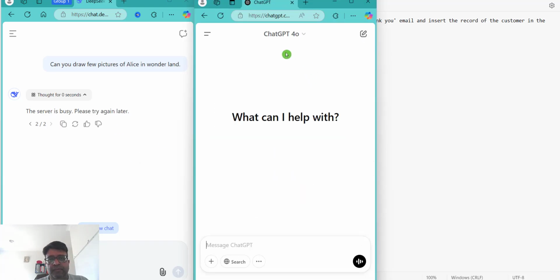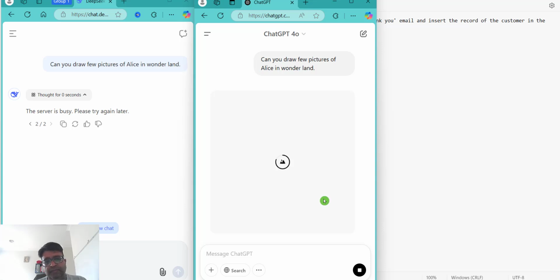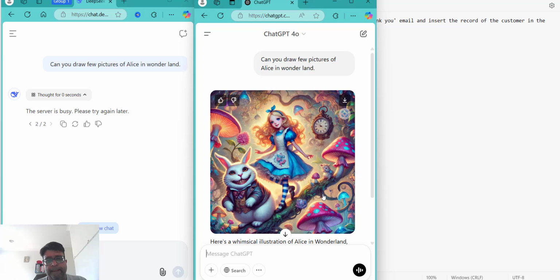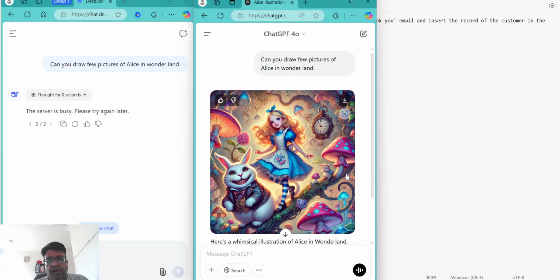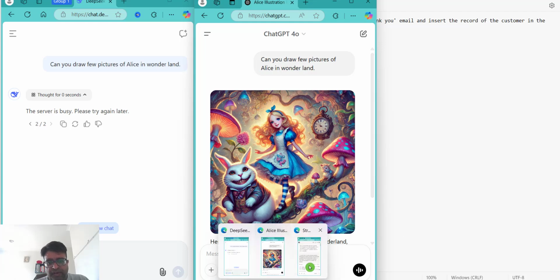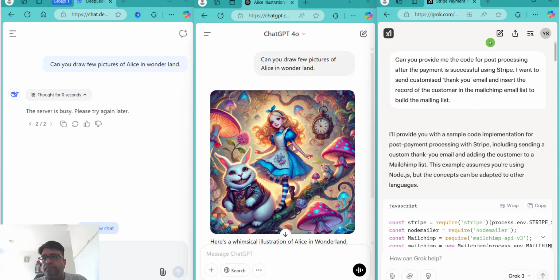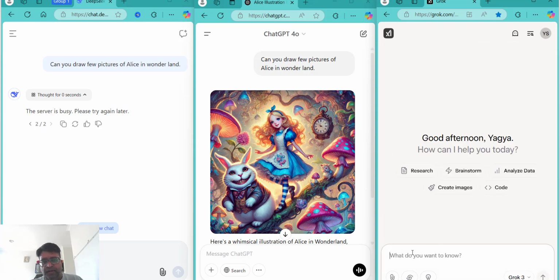Now let's come to ChatGPT. It's doing something. So ChatGPT is done generating the image of Alice in Wonderland. And that sounds pretty okay, but let's see how well Grok performs when it comes to generating images. Open a new chat, paste the same prompt here.